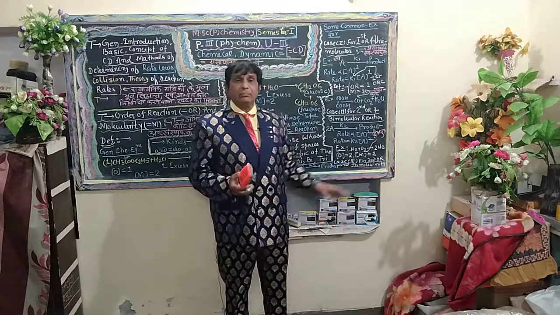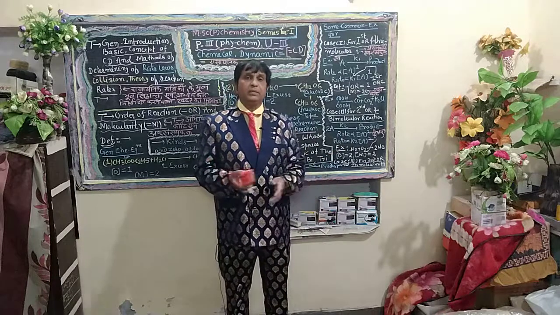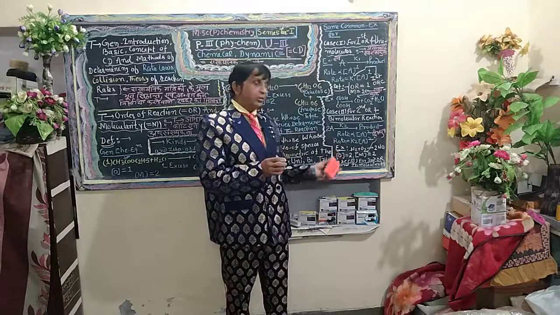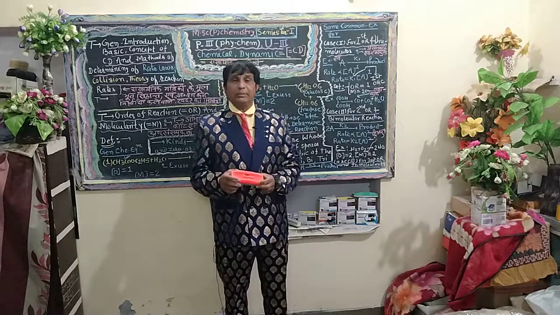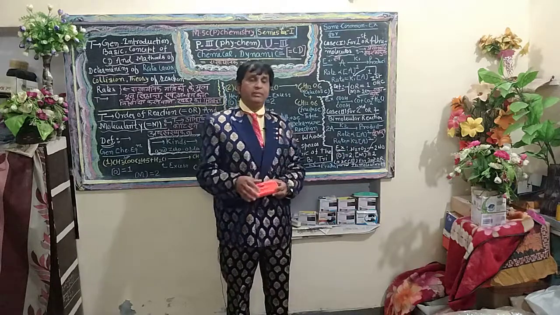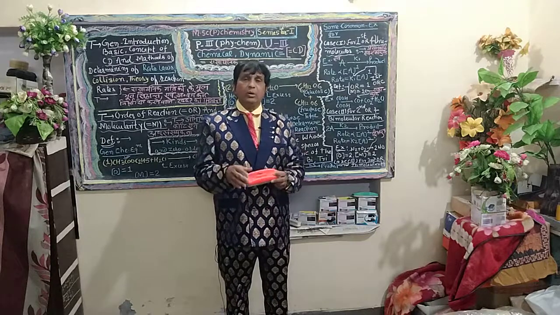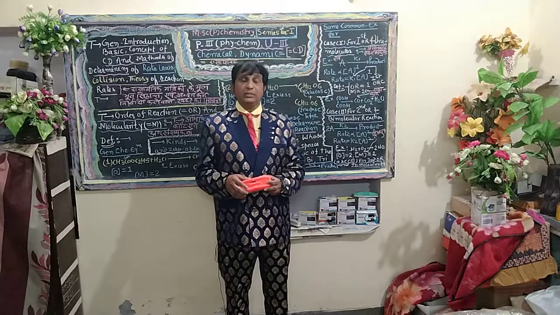It is a well known example of a trimolecular reaction, and for MSc chemistry students it is a very important example in which the order of reaction and molecularity are the same.